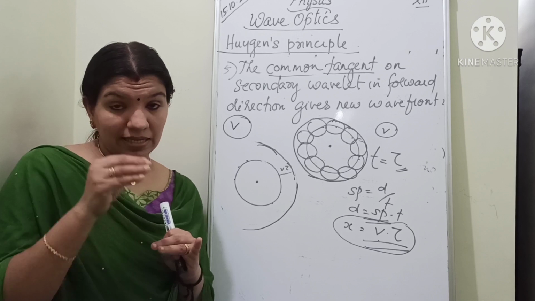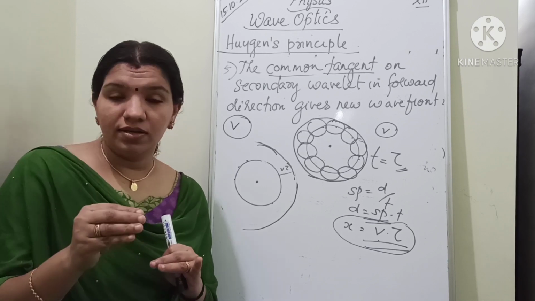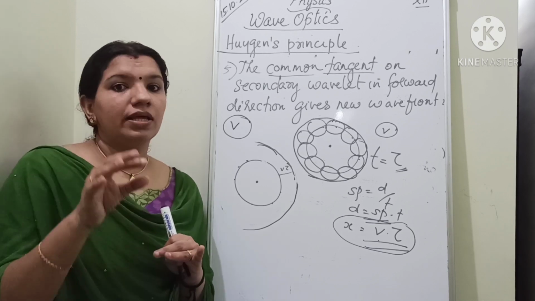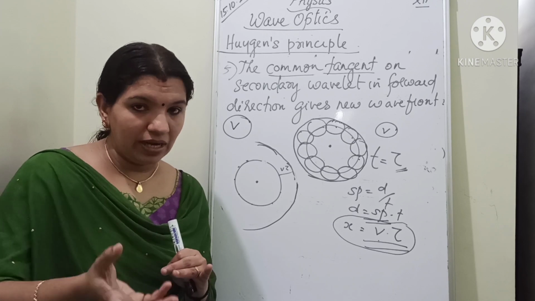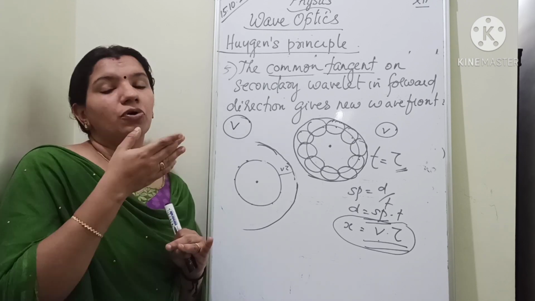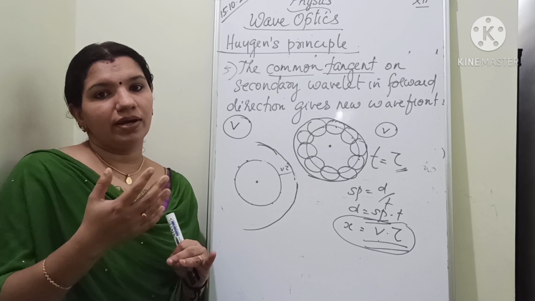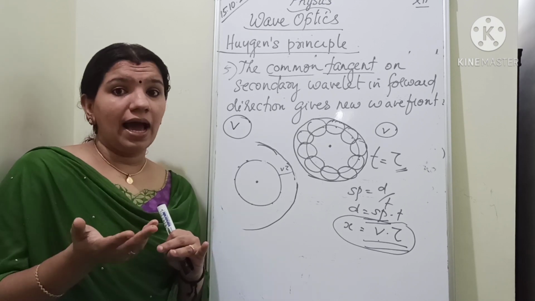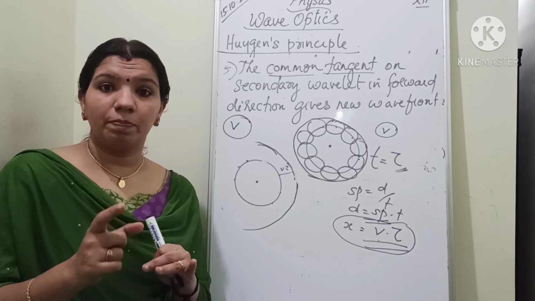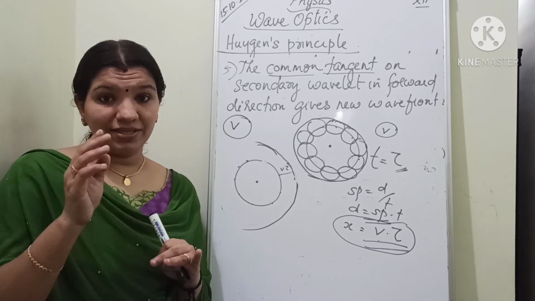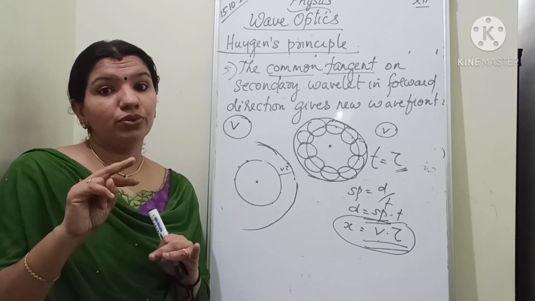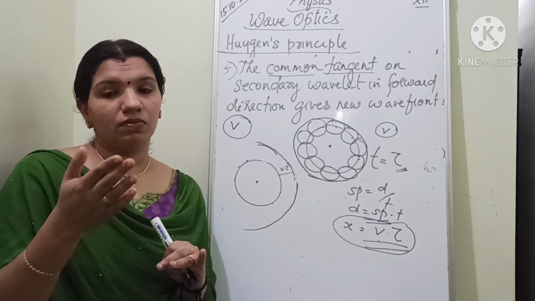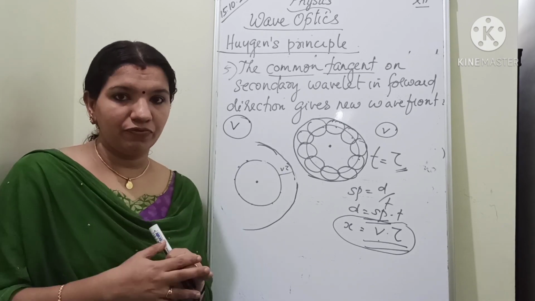And cylindrical wavefront is for a linear source like a slit. Then for a point source you are getting spherical wavefront, and finally for a source at infinity you are getting planar wavefront. These things clear? And what about the direction? The direction of the light ray is perpendicular to the wavefront. So that's a very good hint for you to draw the wavefronts. If different things are asked, you can draw the wavefront with that point.